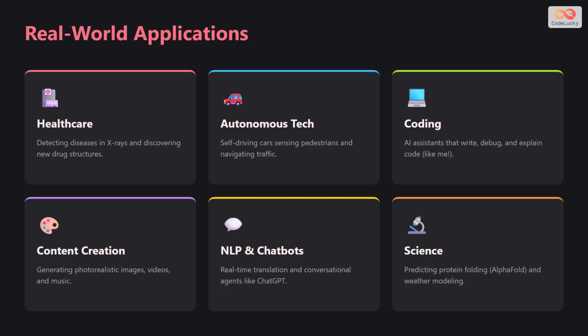The impact is everywhere. In healthcare, it discovers new drugs. In coding, it acts as an intelligent assistant. And in the creative arts, it is enabling a new era of content generation for images, music, and video.